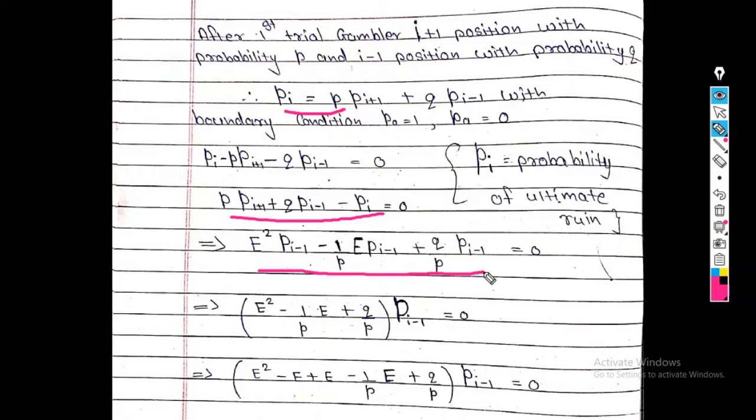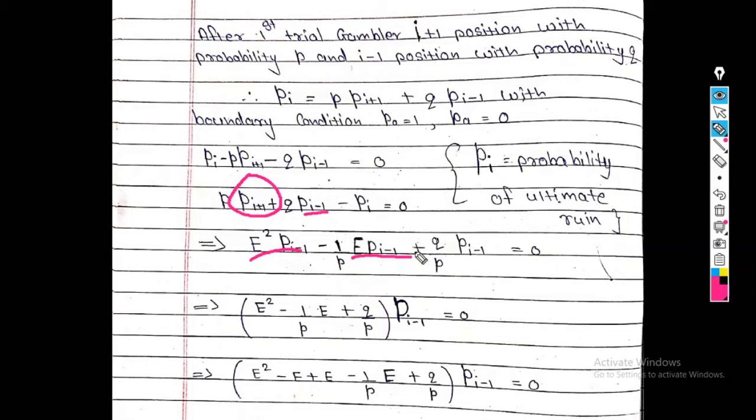The whole equation is written in terms of Pi minus 1. So I want to write first in terms of Pi minus 1. So I write here E square Pi minus 1. We have to write this second term in terms of Pi, so E Pi minus 1, and the last Pi minus 1.